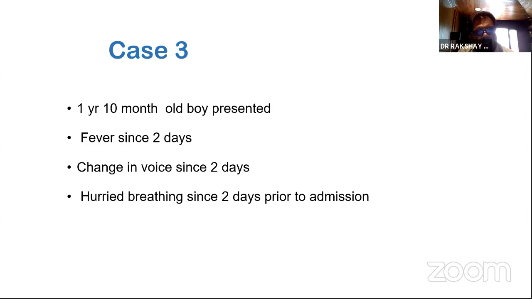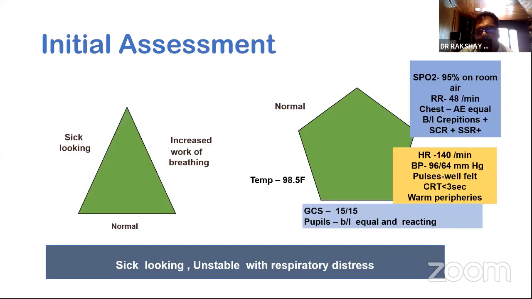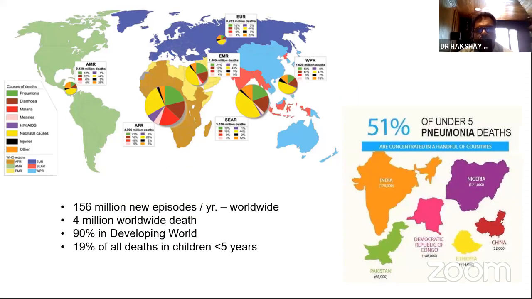This is a 1-year-old, 10-month child presenting with fever since 2 days, change in voice and hurried breathing for last 2 days. So again, if you were to see, there were crepitations, there were recessions, and hemodynamically, however, stable. So the sick-looking child with respiratory distress. So what we know now is looks like a case with pneumonia, the secondary assessment.